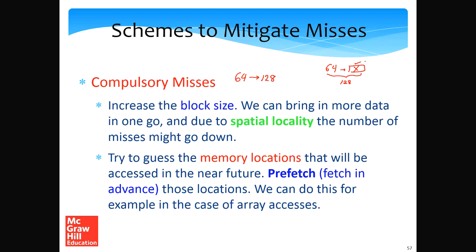The other is, let us have a small circuit that tries to guess the memory locations that will be accessed in the near future. So, if you're accessing an array, let's consider a typical array access. Sorry for drawing a slanted array. Let's assume that we have one program, it's trying to do bubble sort. Then we are accessing the array elements sequentially one after the other.